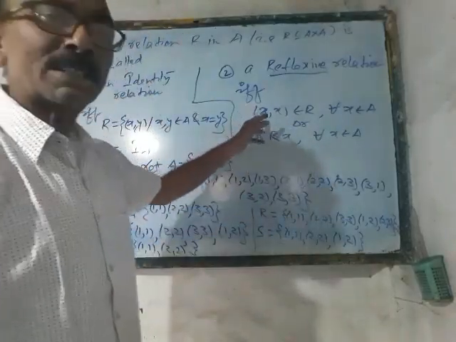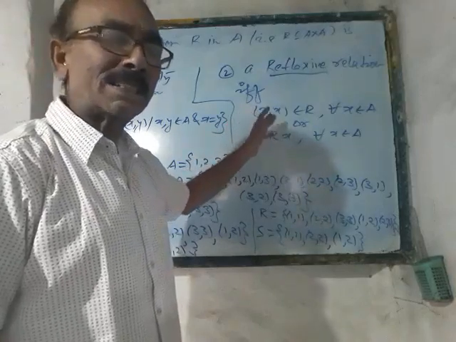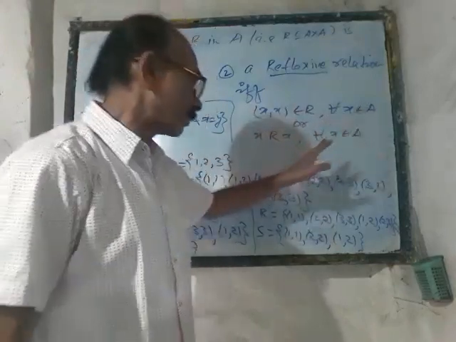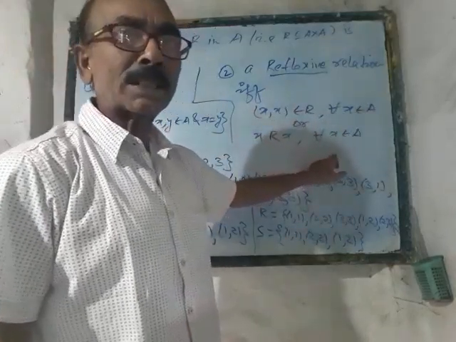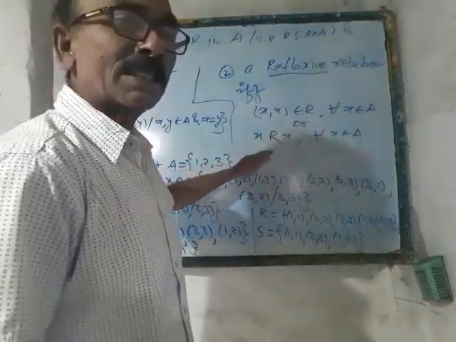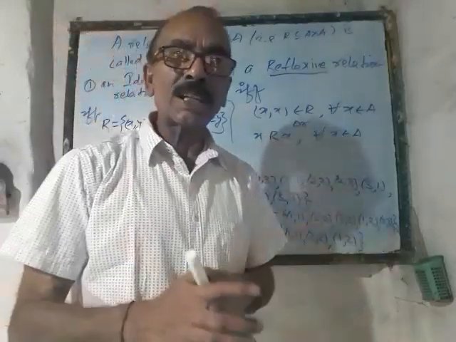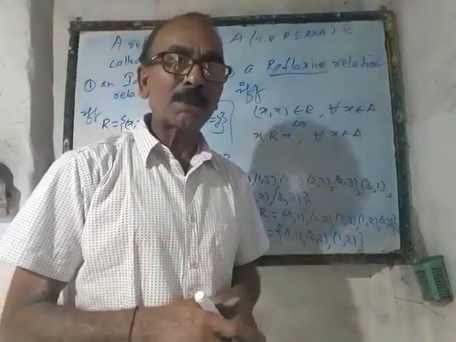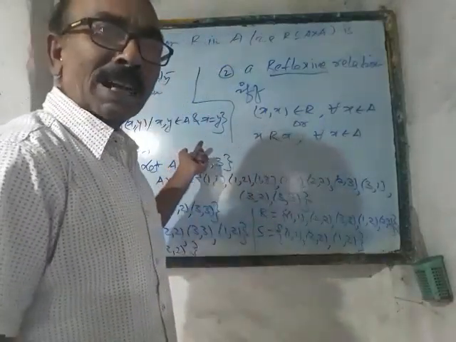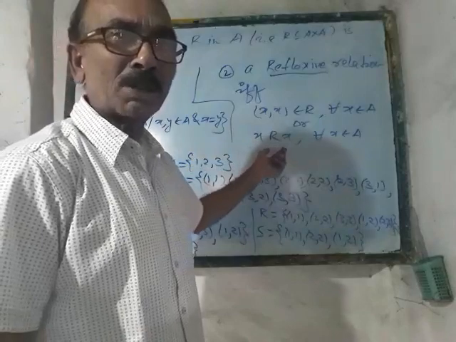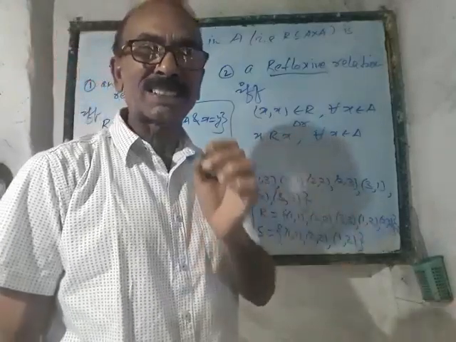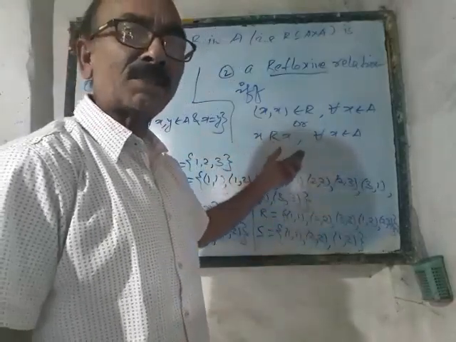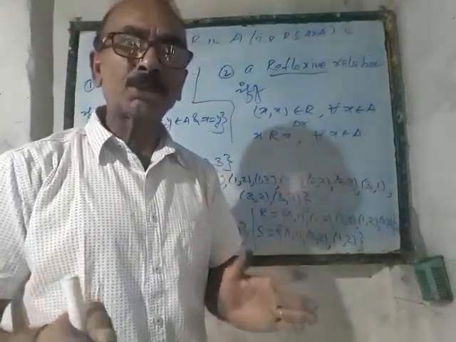And the same relation will be called the reflexive relation. It says that (x, x) must belong to R for all x belongs to A. That means it is compulsory that for all x belongs to A, x is R related to x. Now the question arises: what is the difference between these 2? The same thing we are talking about. Whatever we just talked about the identity relation, the same thing we are talking about the reflexive relation. No, but there is a slight difference between these. What is that slight difference? Here it is said that for all x belongs to A, we need to take (x, x).